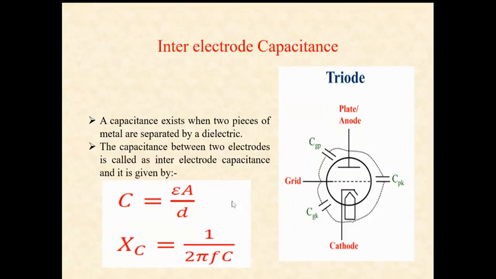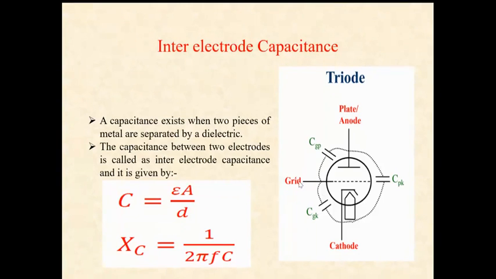Capacitance C is equal to epsilon A by d, and Xc is equal to 1 by 2 pi f C. Here d is the distance between the anode and cathode, and A is the cross-section area. If you increase the frequency f, Xc will decrease. At microwave frequency, Xc behaves as a short circuit.